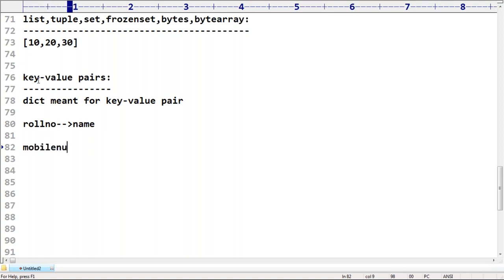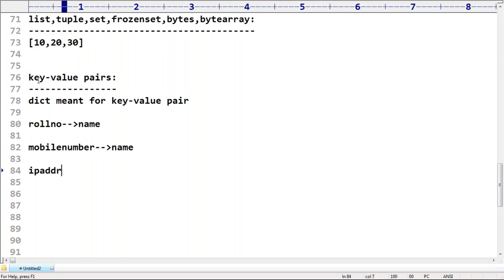Next, mobile number and name of the person. Are you getting? Next, IP address and then website name. Are you getting? If you want to represent a group of objects as key value pairs, then we should go for the dictionary concept. Is everyone aware when we should go for dictionary, sir? If you want to represent a group of objects as key value pairs, then we should go for dictionary.